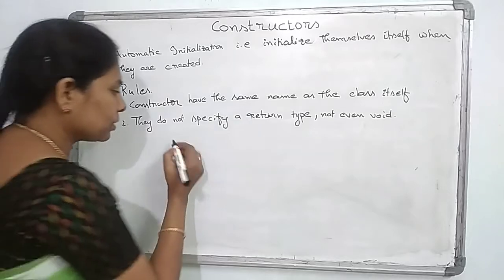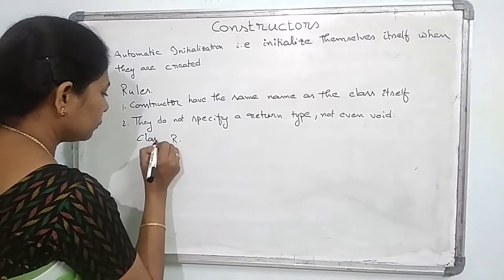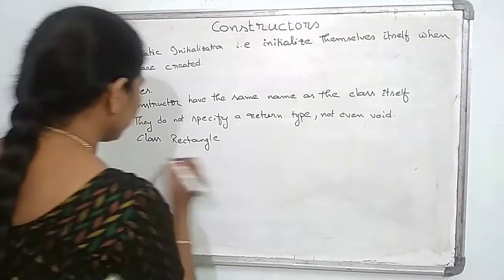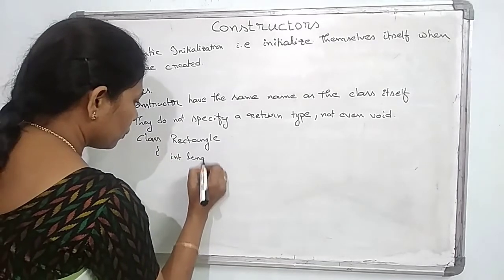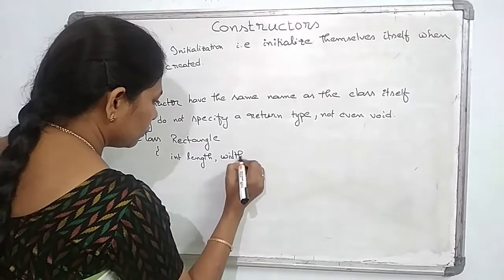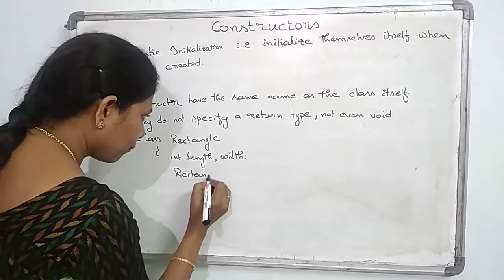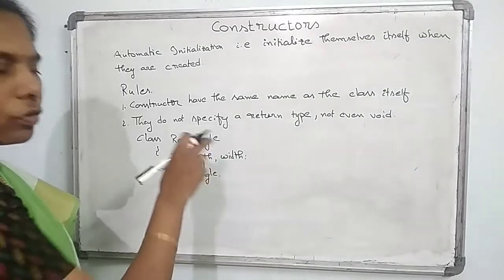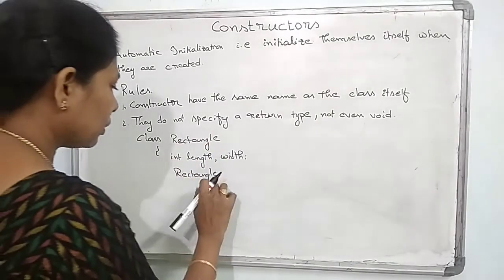So the example of a constructor: suppose we take the class Rectangle. In that I have two variables, length and width. Next I have the Rectangle constructor. The name of the class is the same as the method name.